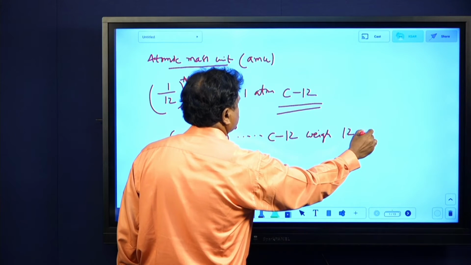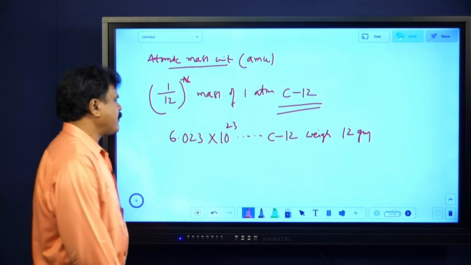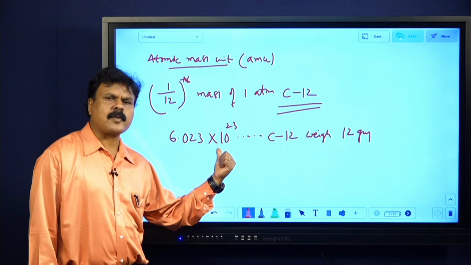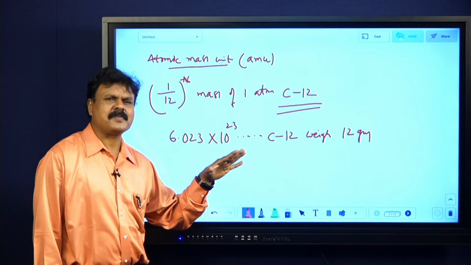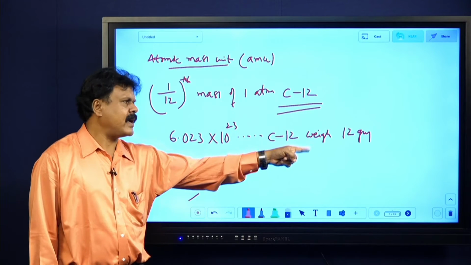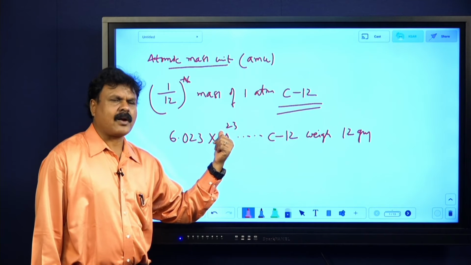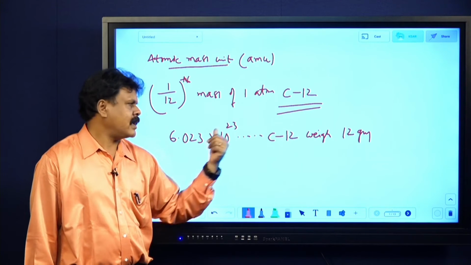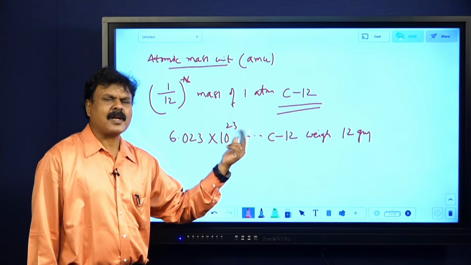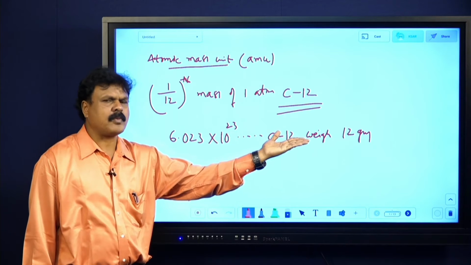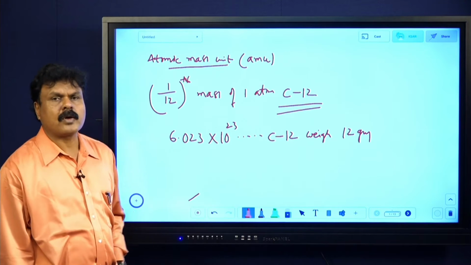Listen, if I am writing 6.023 into 10 power 26, no problem, atoms of carbon 12 weigh 12 kilograms. I am writing 10 power 23, Avogadro number, it should be 12 grams. If I multiply by 10 power 3, it will be 12 kilograms.